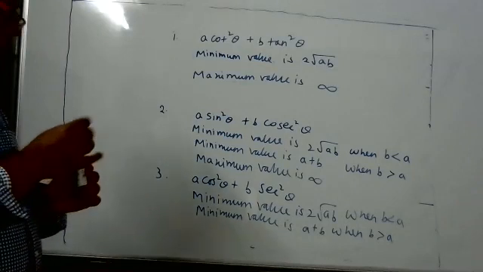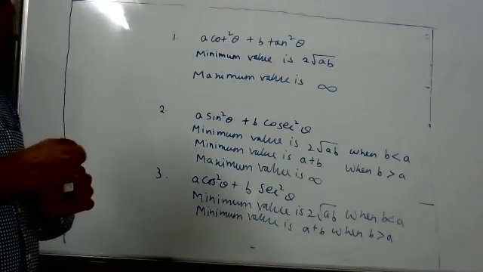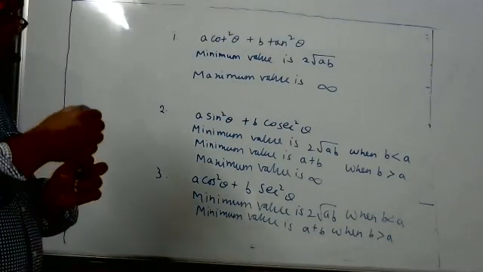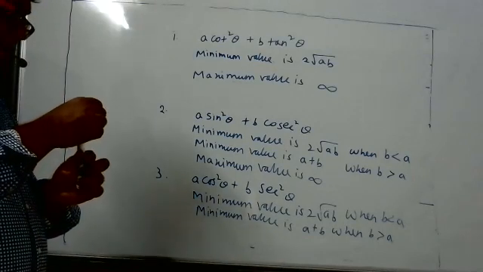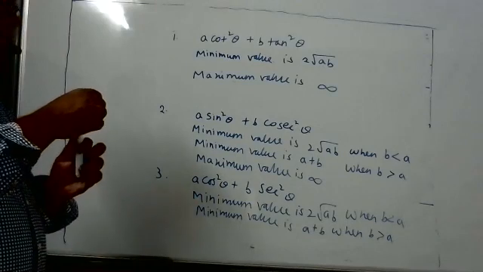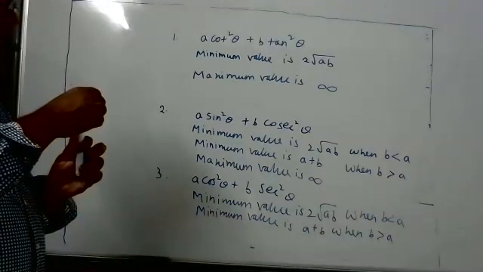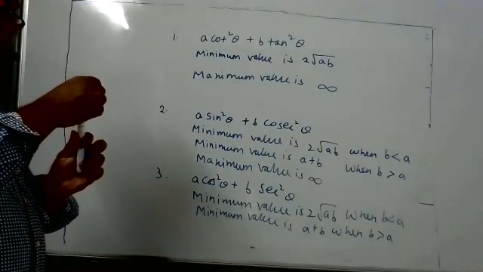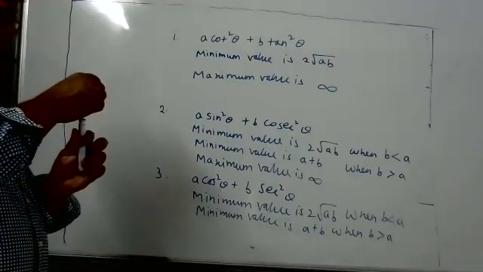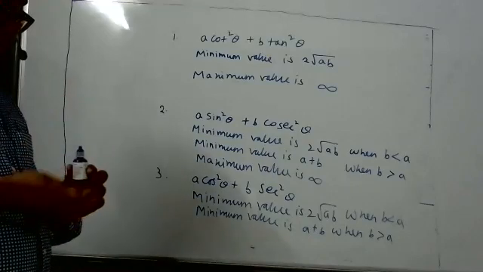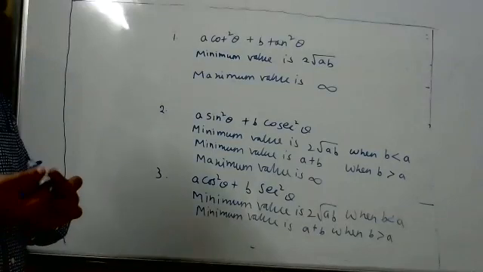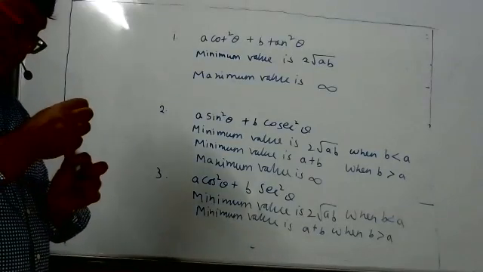Maximum value is infinity in all the cases. In the first case, the minimum value is only 2 square root AB. In the third case also the maximum is infinity. In the last two cases, the minimum value will differ. When B is less than A, it means 2 square root AB. But when B is greater than A, it means A plus B. Is it over? So 1 minute.